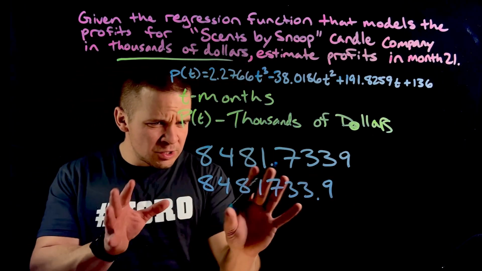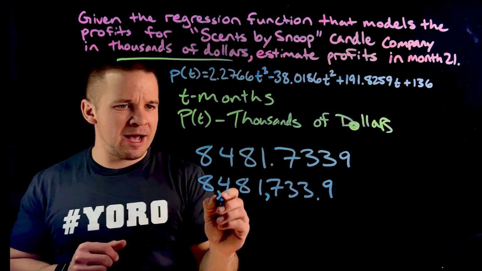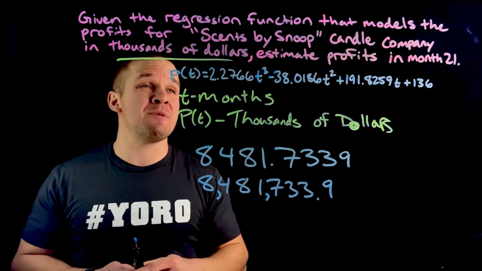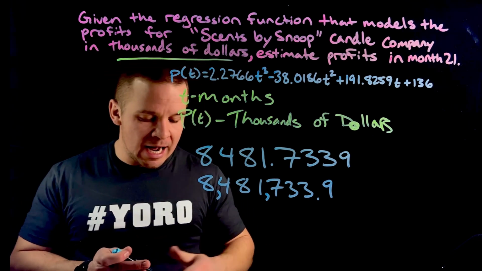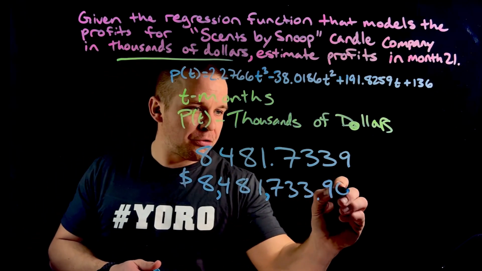Alrighty. So what do we have here? I'm going to put a little comma action. We got 8 mil. Scent by Snoop is popping off. Now, this would be money, right? I'll throw a dollar sign there.